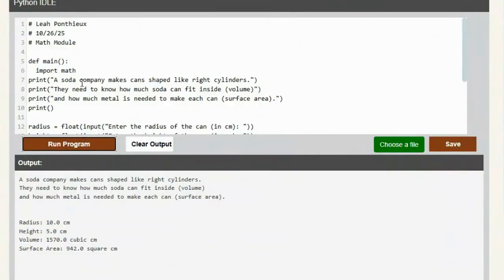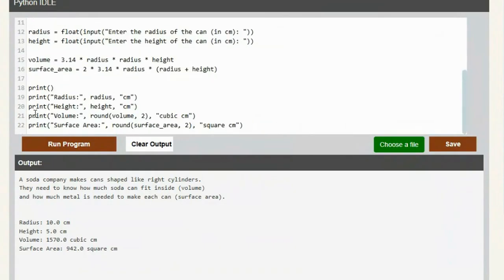All right, Leah, I'm looking at your math module program and a couple little things need to be tweaked. Overall, it works, puts out what it's supposed to put out, but we need to fix some things. You've got your name, date, purpose of program, define main, but the only thing you indented was this line. Nothing here is indented, so it's not part of the main function. The only thing that's part of the main function is what you indent. None of this is indented.